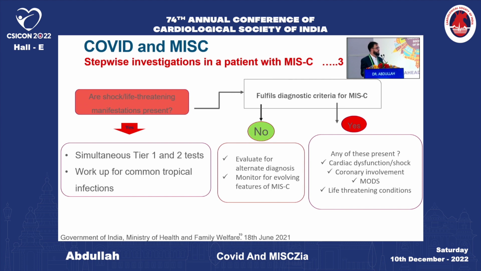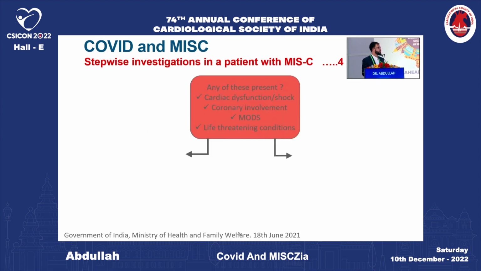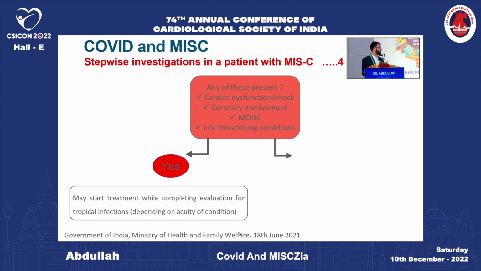And if the criteria are fulfilled for MISC, and the patient has cardiac dysfunction, shock, coronary involvement, multi-organ dysfunction, or a life-threatening condition, then we should start treatment for MISC with IVIG and steroids. Other than that, we should rule out tropical infections. And if none of these features is present, then we should rule out infection before starting treatment for MISC.